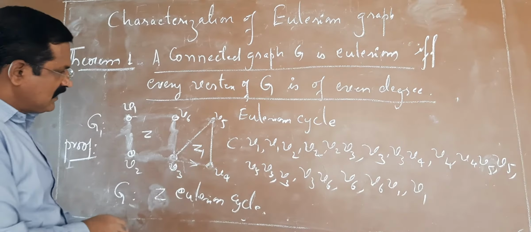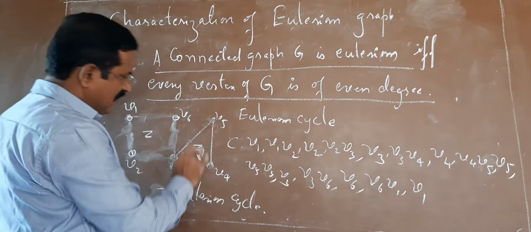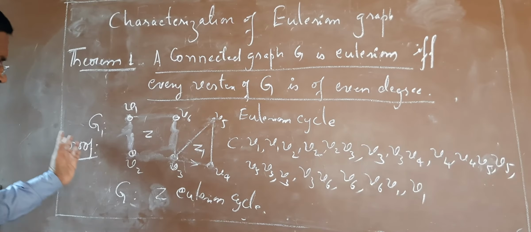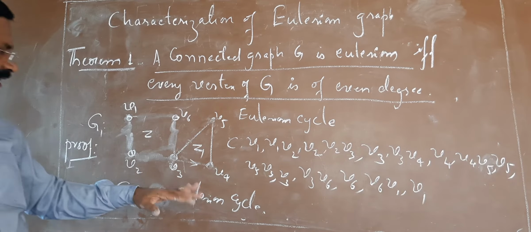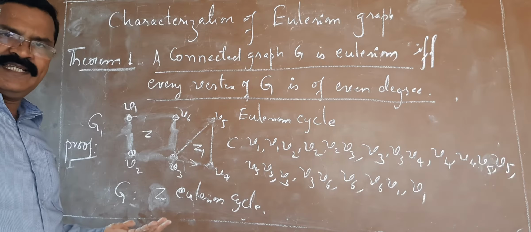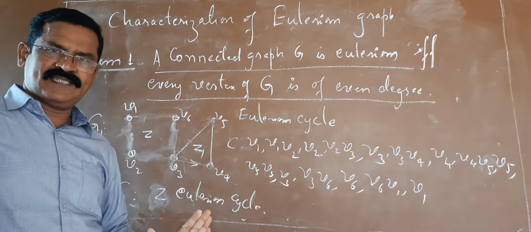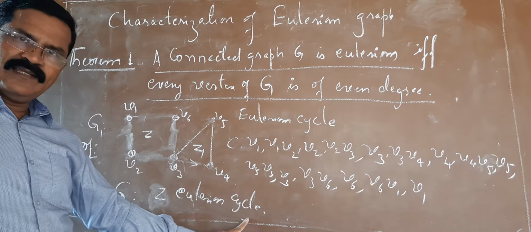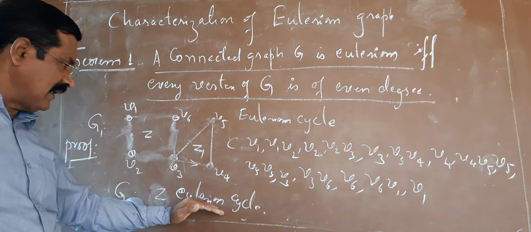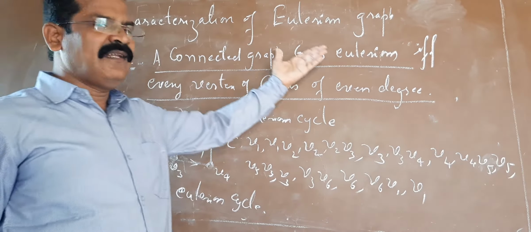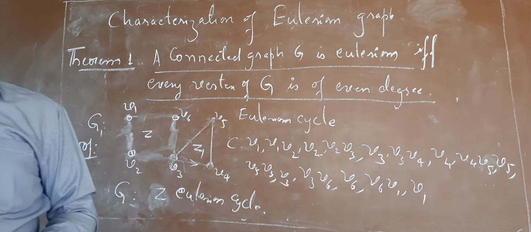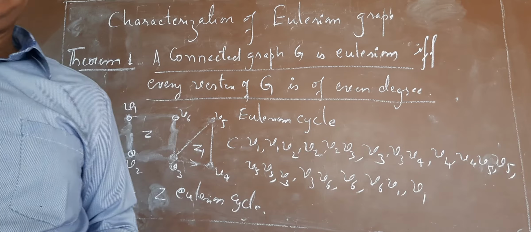Okay. If there exists another cycle, try to delete. Unless you delete all the edges, ultimately what will you get? You will get an Eulerian cycle. So repeating this process, you get an Eulerian cycle. So any graph which contains an Eulerian cycle is obviously an Eulerian graph. So this is how we can prove the converse part very easily.